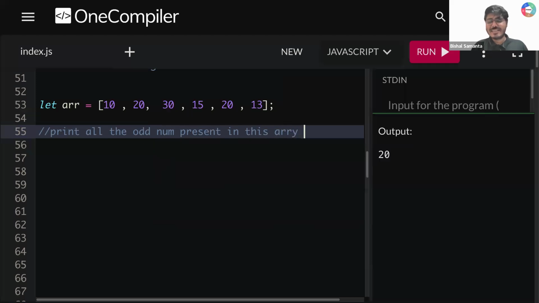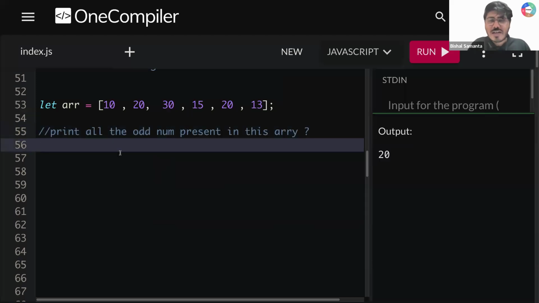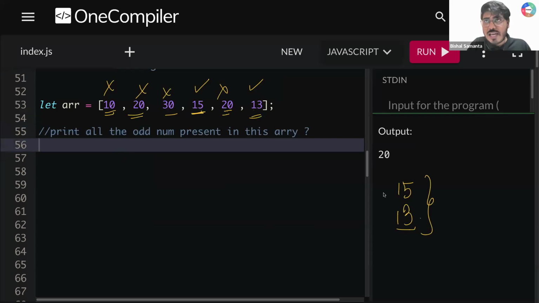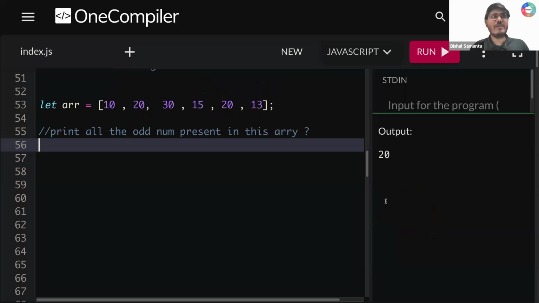Question is clear, guys? इस array में जितना भी odd number है, I need to print only those numbers. So 10, is it an odd number? No. 20, is it an odd number? No. 30, is it an odd number? No. 15, is it an odd number? Yes. So I need to print 15. Okay. After that, 20, no. 13, is it an odd number? Yes. So I need to print 13. So only I have to print 15 and 13. Is that cool? Right? Okay.